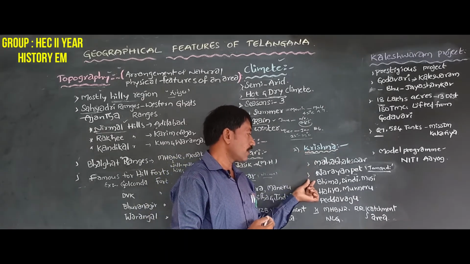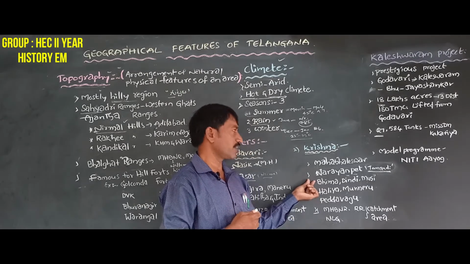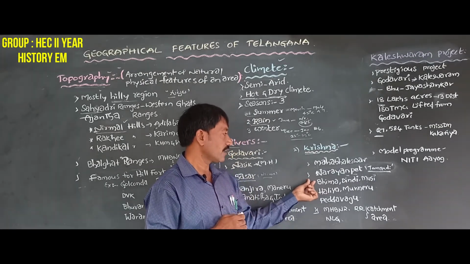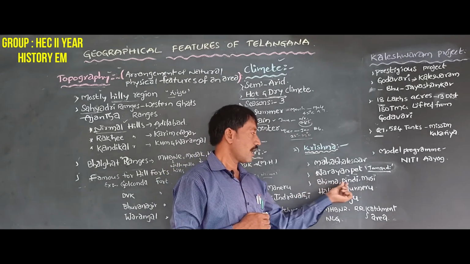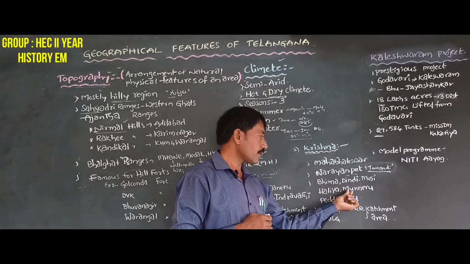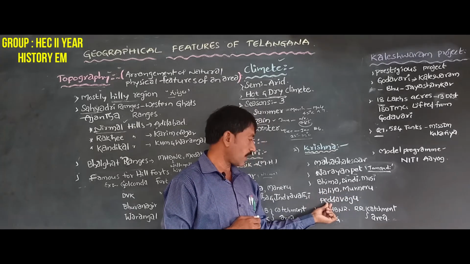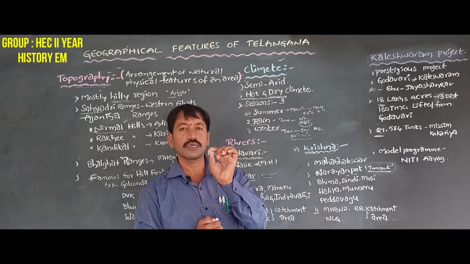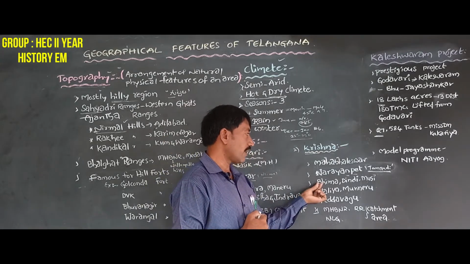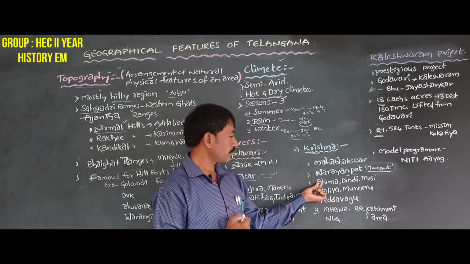Krishna also has a number of tributaries, but some of the most important are Bhima, Dindi, Musi, Halia, Munneru and Peddavagu. So, what are the tributaries of Krishna river?